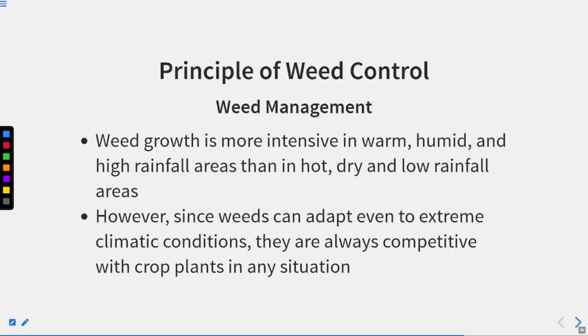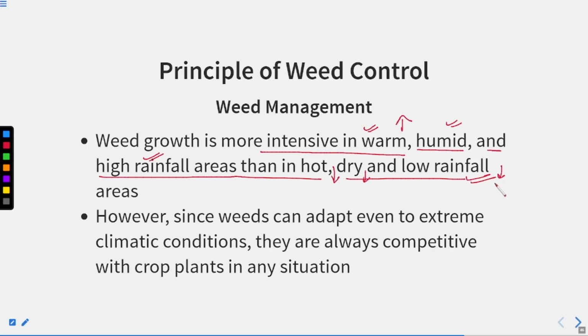Weed growth is more intensive in warm, humid and high rainfall areas than in hot, dry and low rainfall areas. So it means that they grow in warm, humid and high rainfall areas very easily, but the weeds are not able to grow in hot, dry or low rainfall areas. However, since weeds can adapt even to extreme climatic conditions, they are always competitive with the crop plants in any situation, and they can still grow in any circumstances.